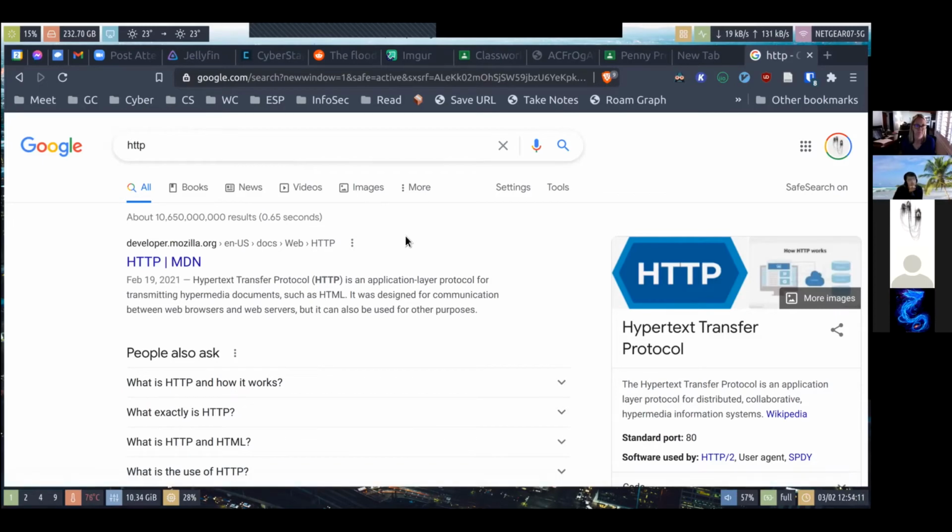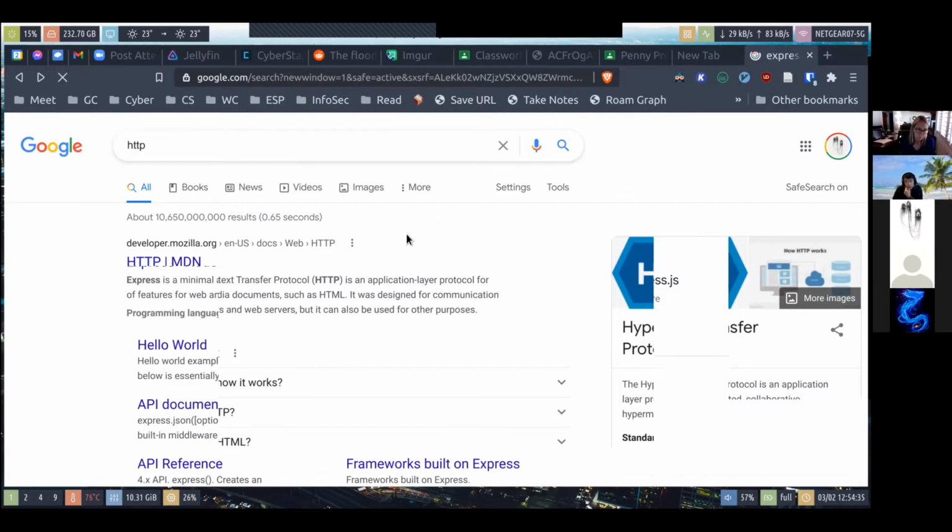It's a common language between your computer and others' computers. Your computer is the client. Normally when you're visiting, for example, google.com, your computer is a client, and the client makes a request to the server, and then the server responds with the web page you need and all these pictures and stuff.